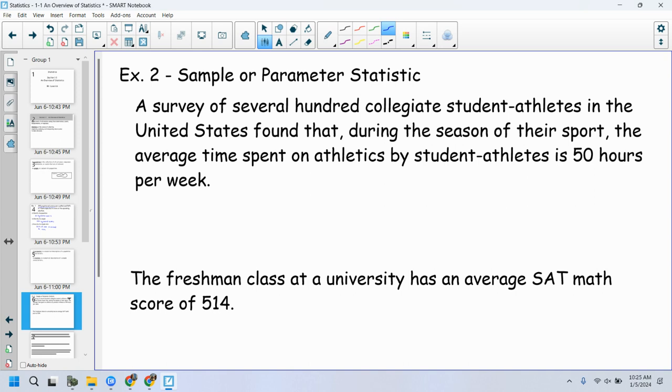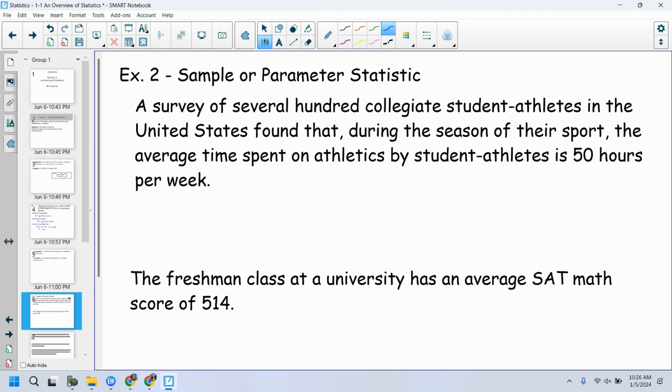So, for example, there was a survey of several hundred collegiate student athletes in the U.S. that found that during the season of their sport, the average time spent on athletics by student athletes is 50 hours per week. I would not be surprised at that. Think about that. If you're a student athlete, you spend 50 hours per week on that sport. That's more than a full-time job, just straight up athletics, not academics. Granted, if you're a collegiate student athlete, you're probably on scholarship, so maybe that's your full-time job. But man, that's a lot.